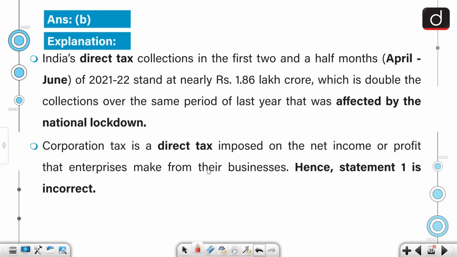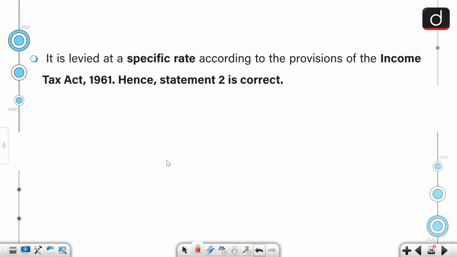Moving on to the explanation. India's direct tax collections in the first 2.5 months, April to June of 21-22, stand at nearly Rs 1.86 lakh crore, which is double the collection over the same period of last year that was affected by the nationwide lockdown. It's a direct tax, the corporation tax, imposed on net income or profit that enterprises make from their businesses. It is levied at a specific rate according to the provisions of the IT Act of 1961.